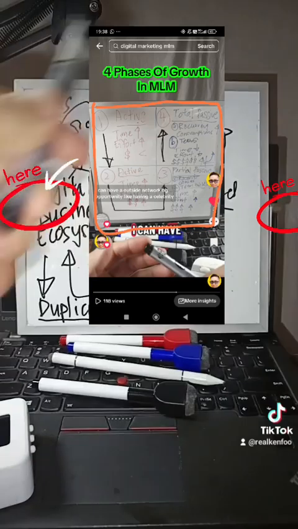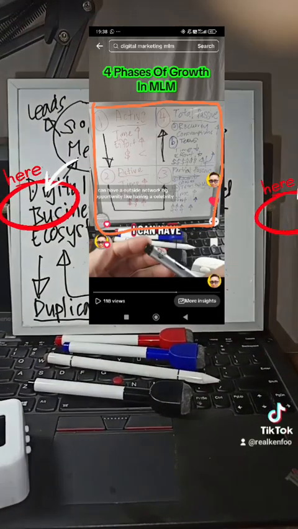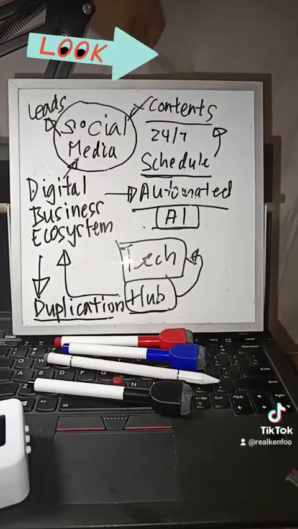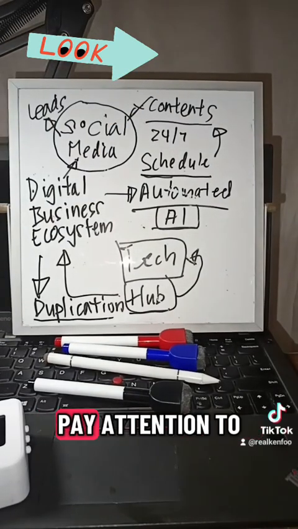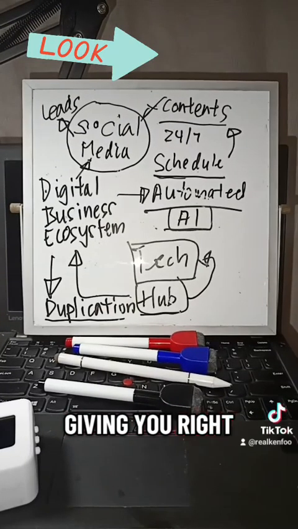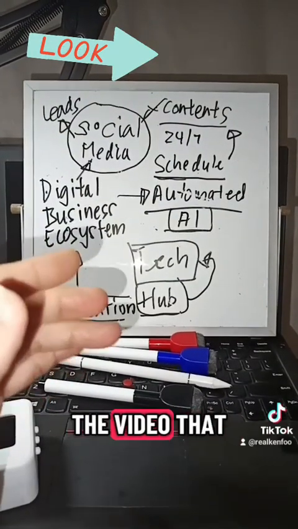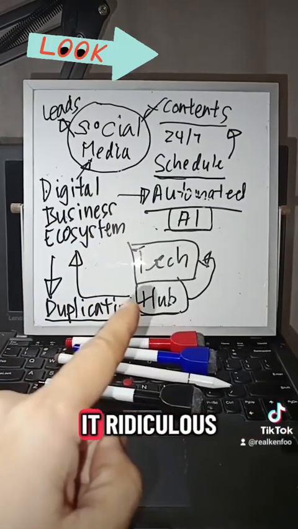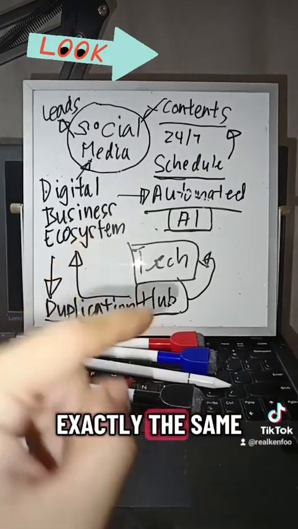Let me stand up and reach out to that to show you. It's the same, the white screen that is behind there, right there. You guys are going to compare, investigate, pay attention to the details I'm giving you. So that is my proof to you. I am the originator of the video that I published and was deemed by the TikTok AI as being unoriginal, which I found ridiculous, especially when I really show my face inside the video. Same, guys. Exactly the same.